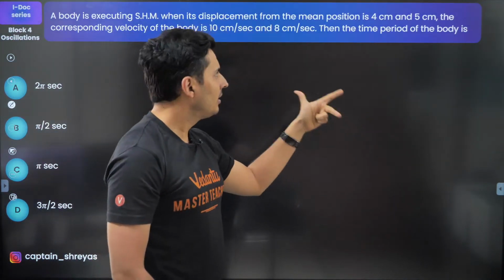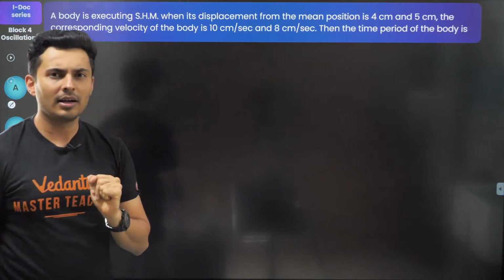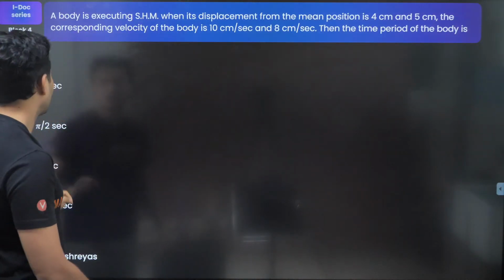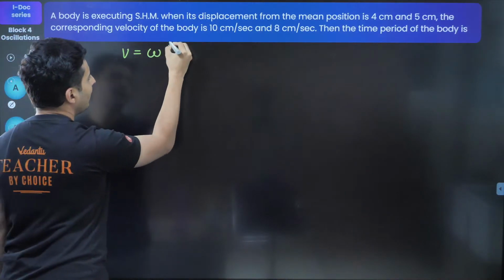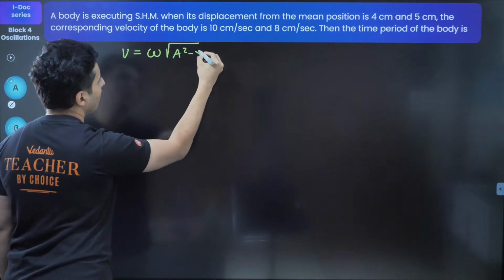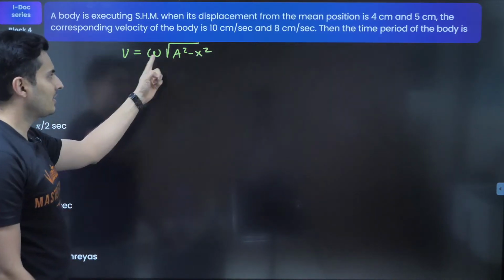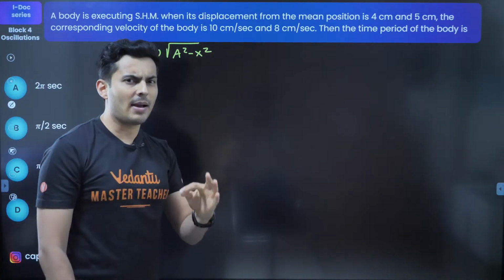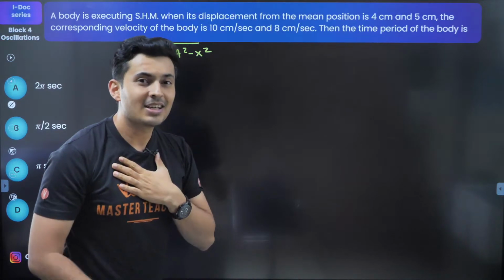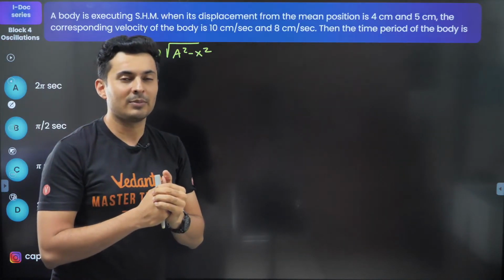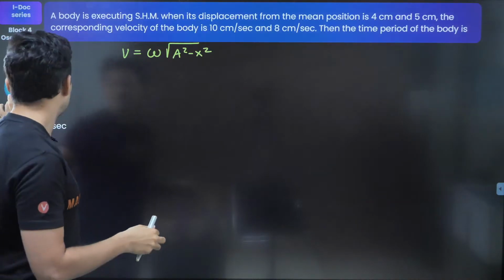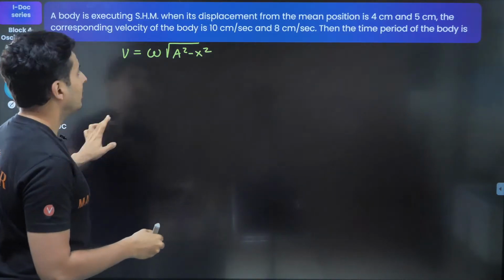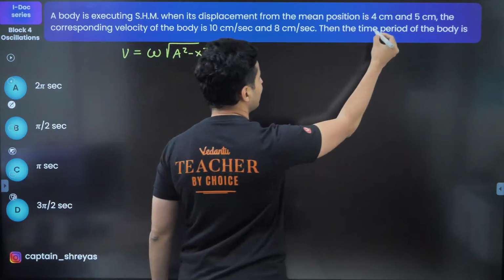How are omega and x and v related? I think there is an equation for that. And the equation is v is equal to omega under root a square minus x square. This is a standard equation, but it involves amplitude. Now the problem is I do not know the value of amplitude. I want omega somehow from this. So let's try this out for both the displacements as well as velocities.